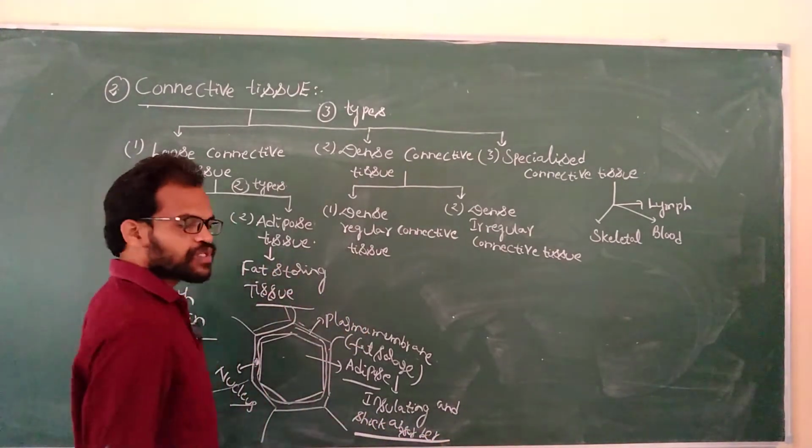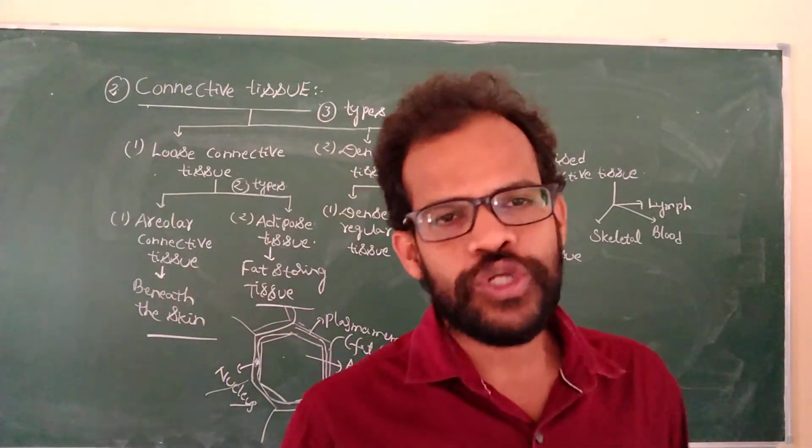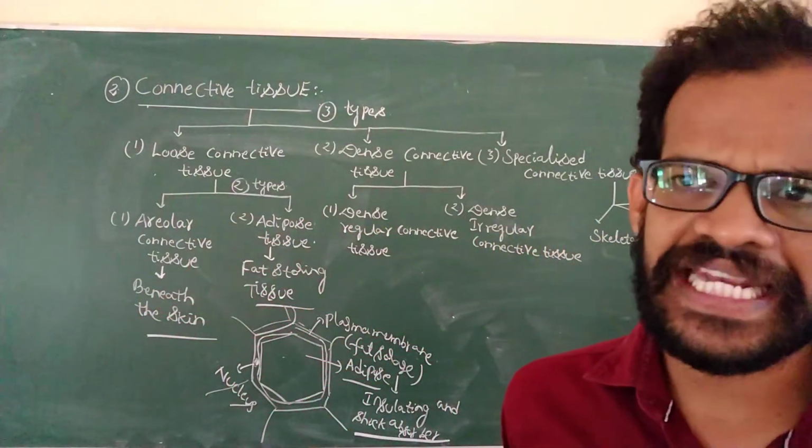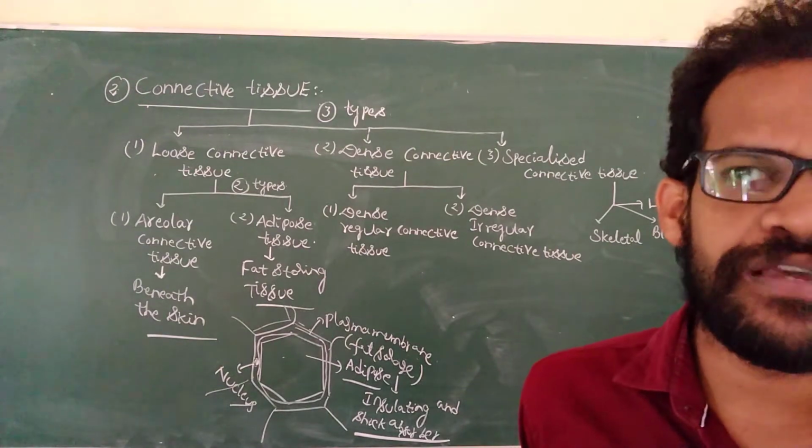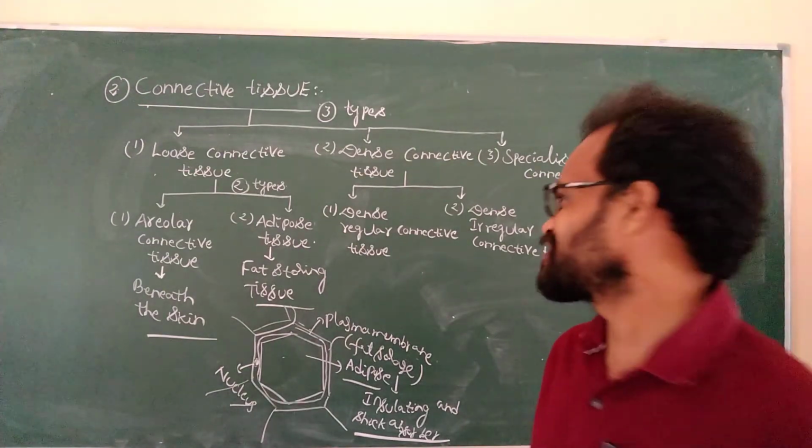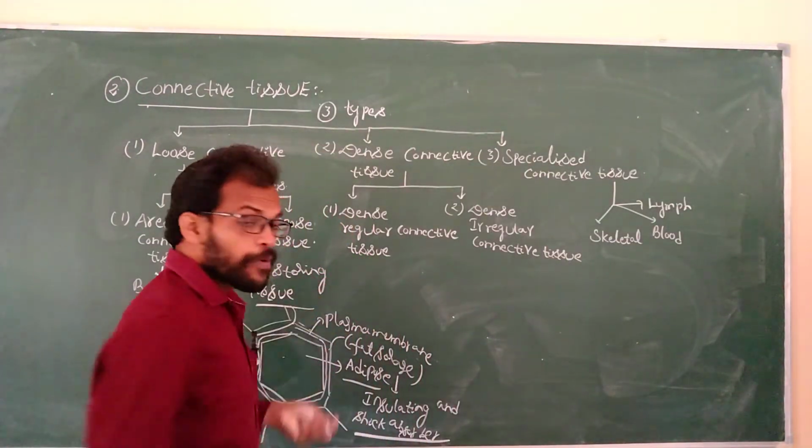Shock absorber. It acts as an insulating layer. It is also located beneath the skin, in the dermis below the skin. It is adipose tissue.